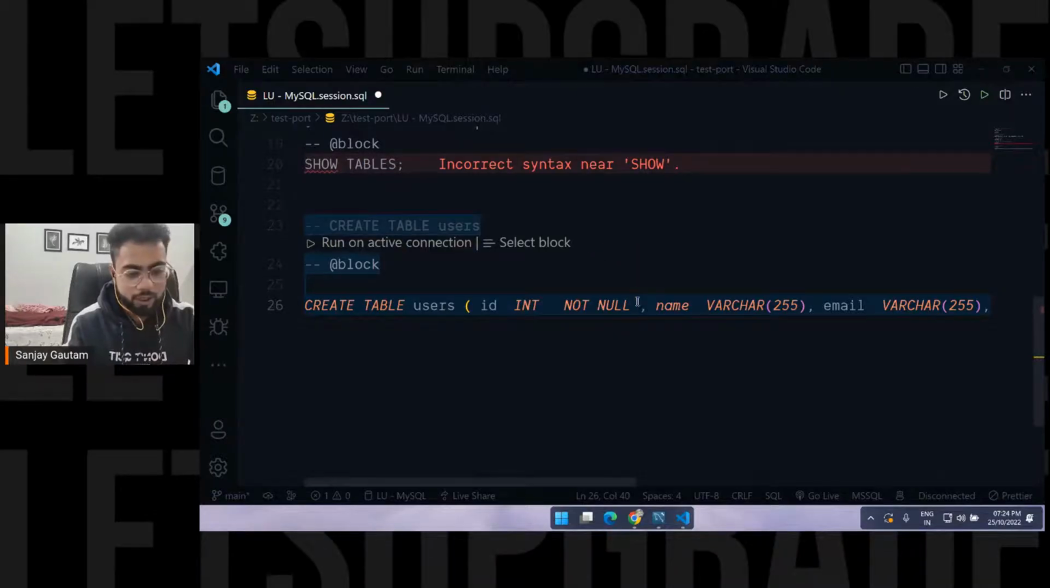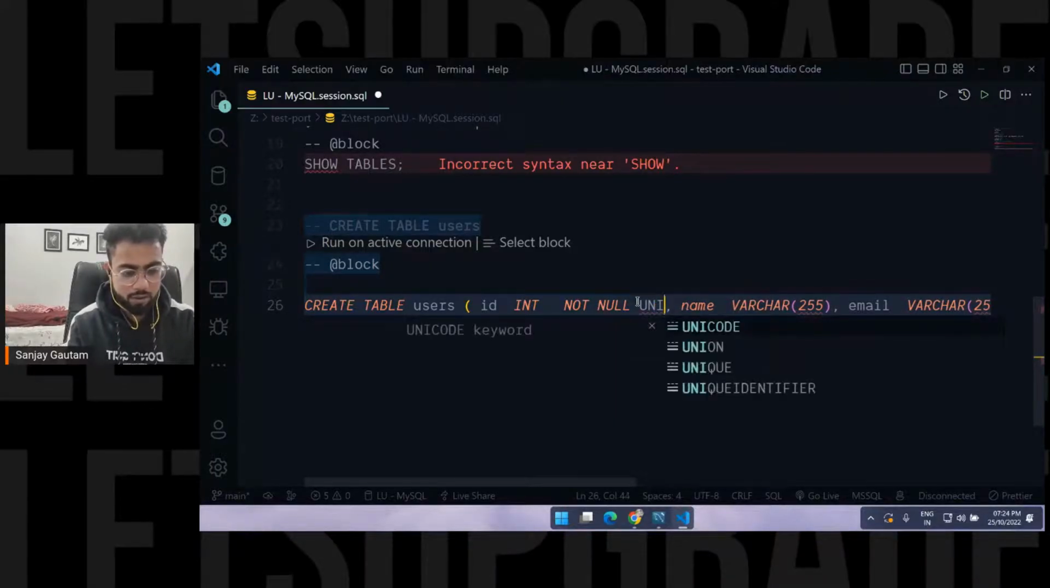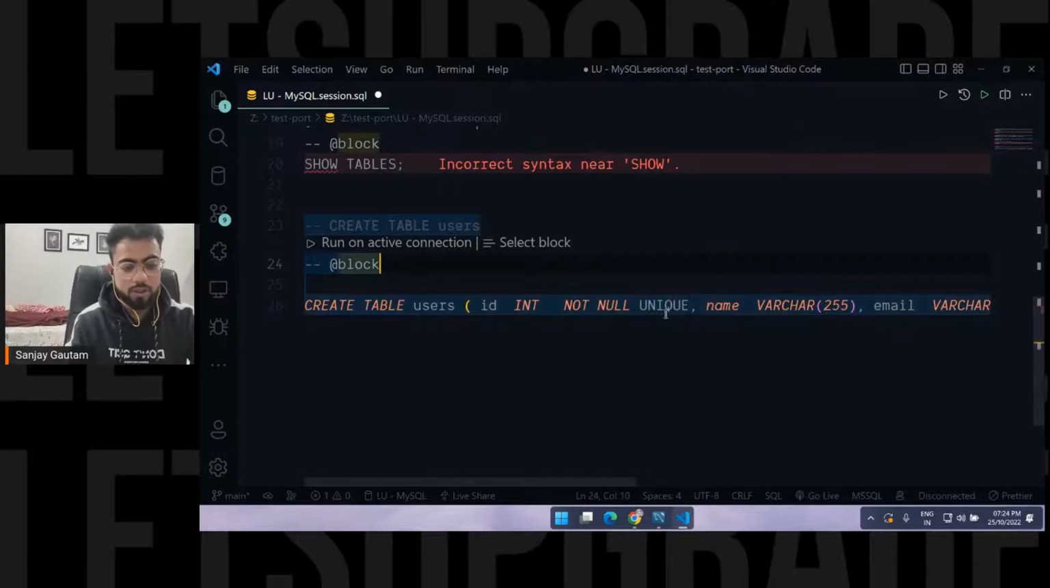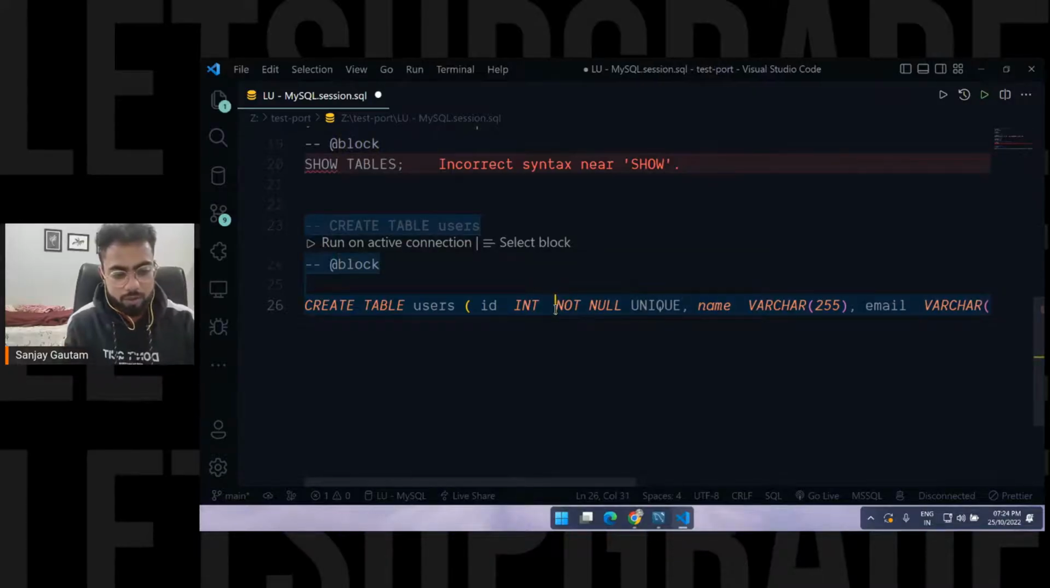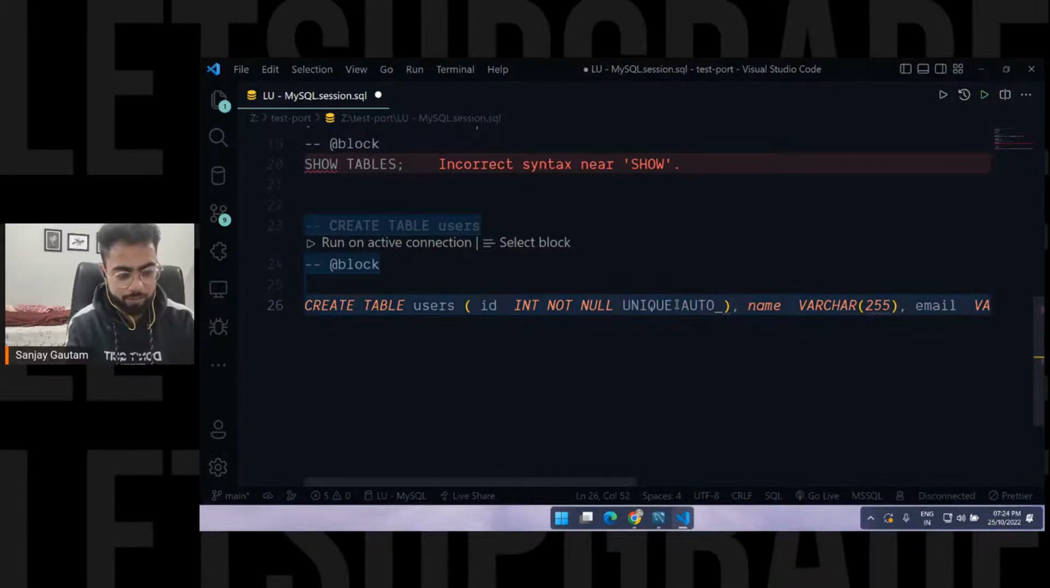And there's one more thing, UNIQUE. What is the spelling of unique here? UNIQUE. Yes. UNIQUE means that for no two rows this value can be the same. And let me add one more thing here called AUTO_INCREMENT.